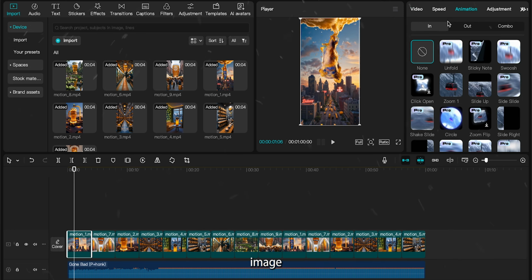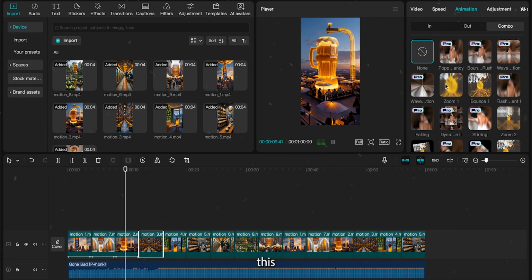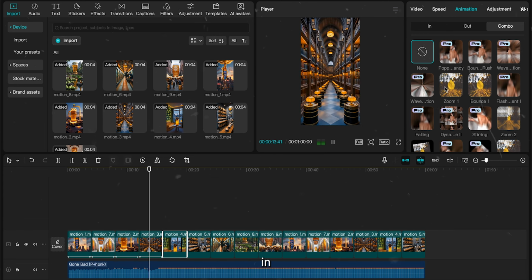Select your first image and go to the top right of CapCut. Here, you want to hit animation and then hit combo. Find one you like from this screen and apply it to your image. You also want to repeat this process for every single image in your timeline.